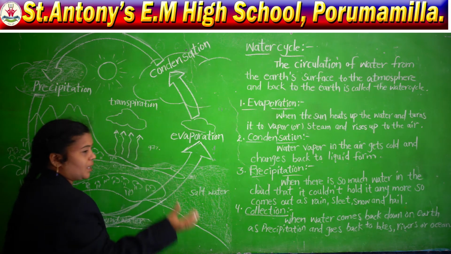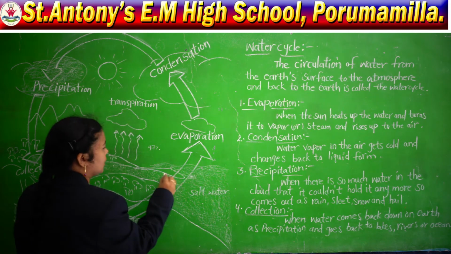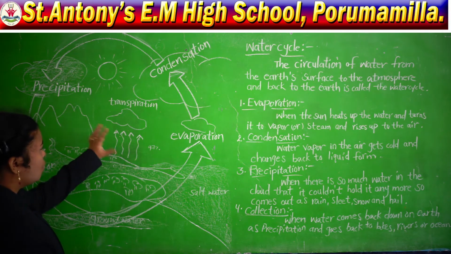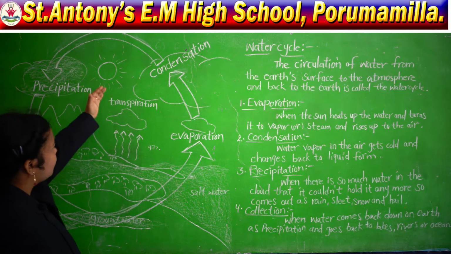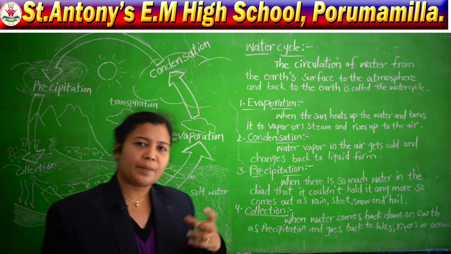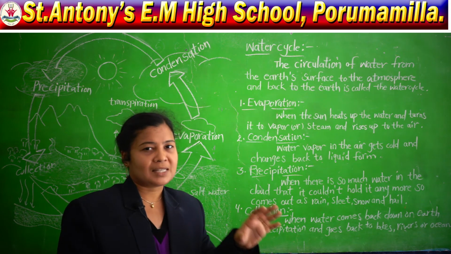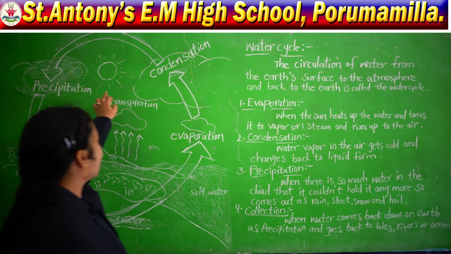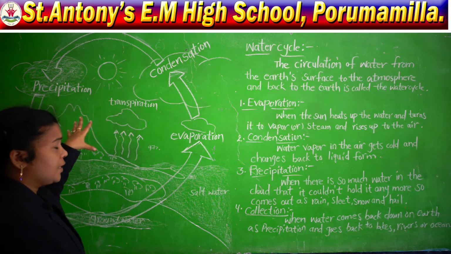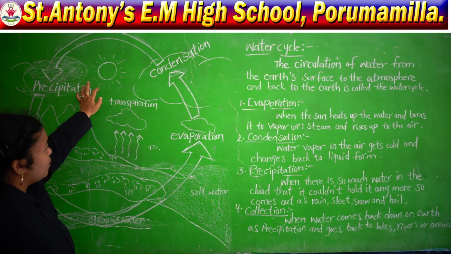So, when the water becomes hot, what will happen? The water evaporates. By the help of the sun, the earth becomes hot.